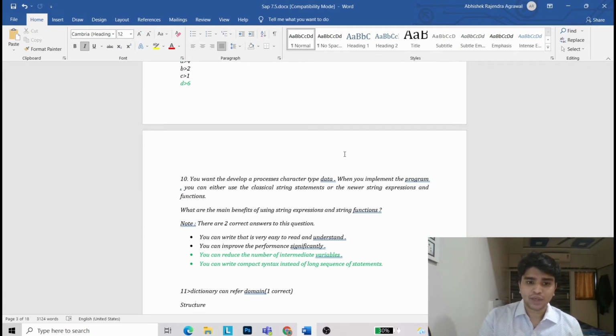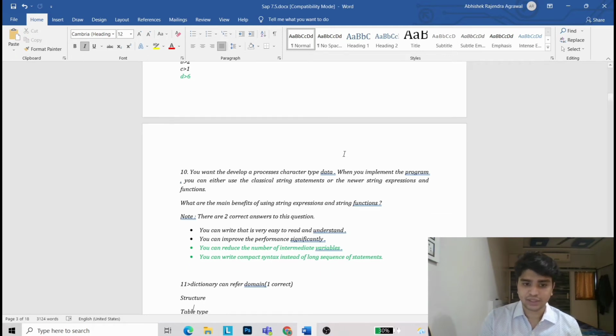Now coming to the 10th question, you want to develop a program that processes character type data. When you implement the program, you can either use the classical string statement or newer string expressions and functions. What are the main benefits of using string expressions and string functions?